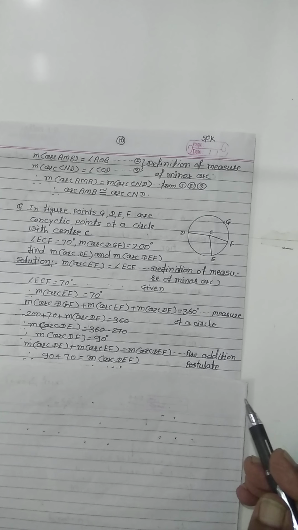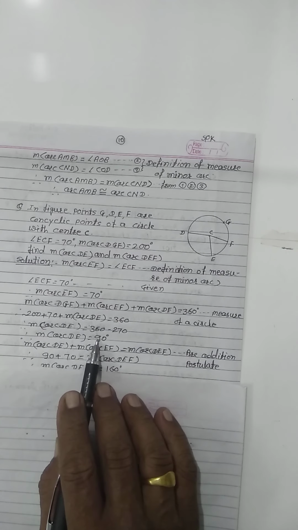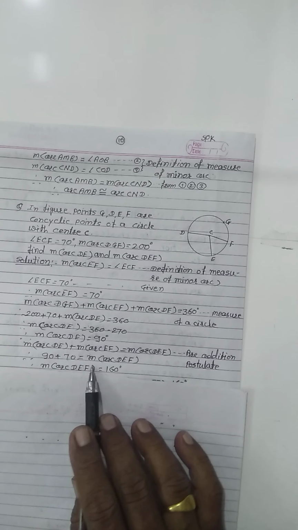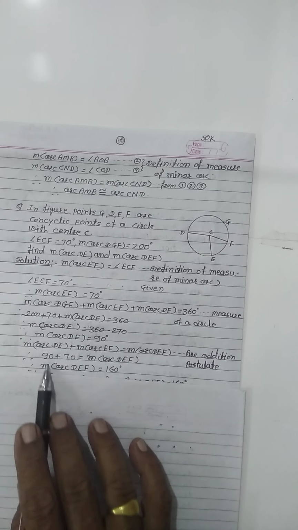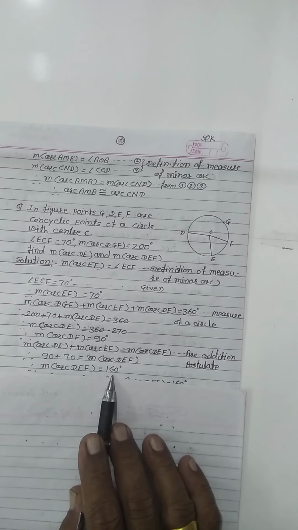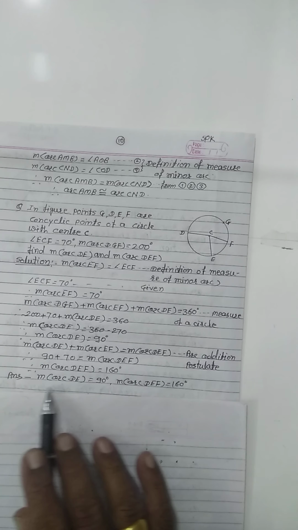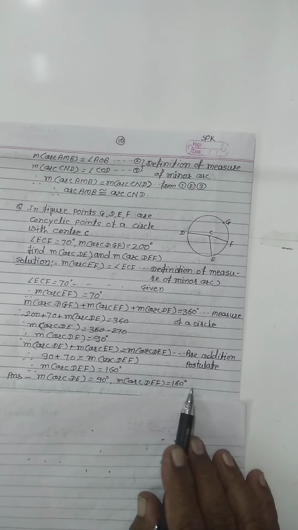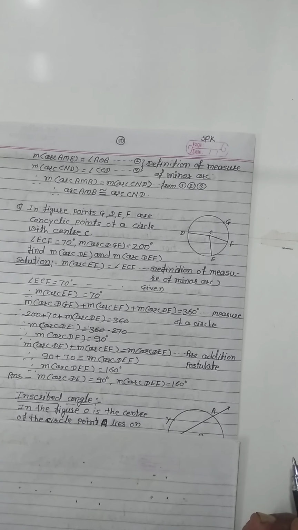The measure of arc DE equals 90 and EF equals 70. The measure of arc DEF equals 90 plus 70, we get 160 degrees. In this way we find the measure of arc DE equals 90 and the measure of arc DEF equals 160.